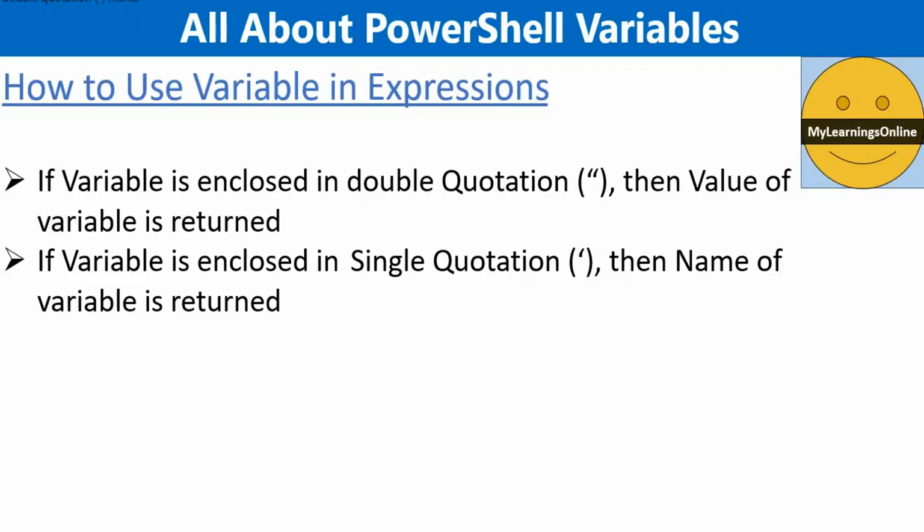Variables behave differently with different types of quotation marks. For example, if a variable is enclosed in double quotation marks, then the value of the variable is returned in the command or expression. But if the variable is enclosed in single quotation marks, then the name of the variable is returned in the expression or command. We will discuss quotation marks in detail in coming videos. Let's see a quick demo.